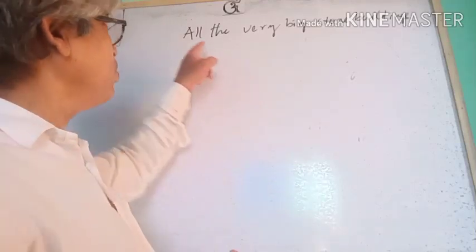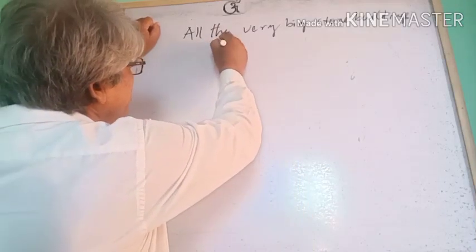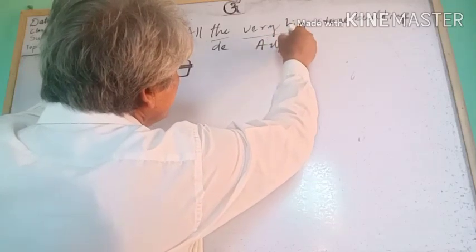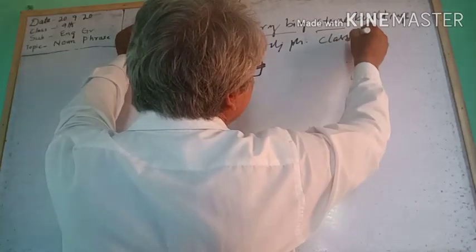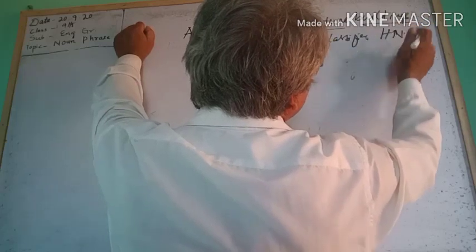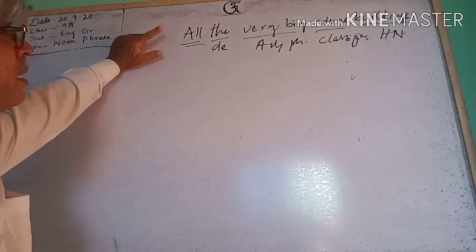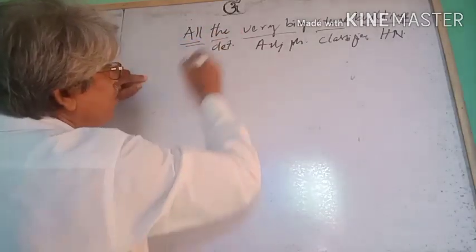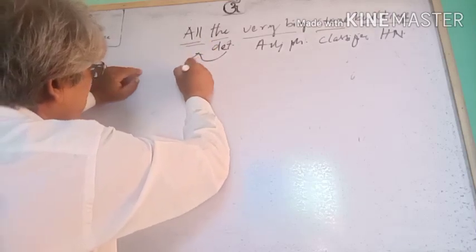Let's take the example: all the very big stone buildings. This is determiner, adjective phrase, classifier, and head noun. Okay? What about this element? This element goes before the determiner. So it is called predeterminer.